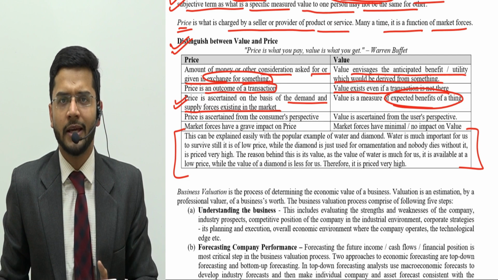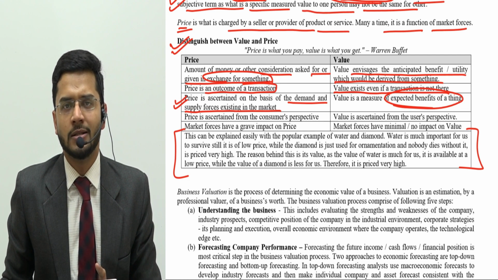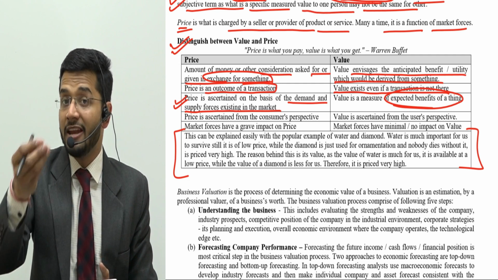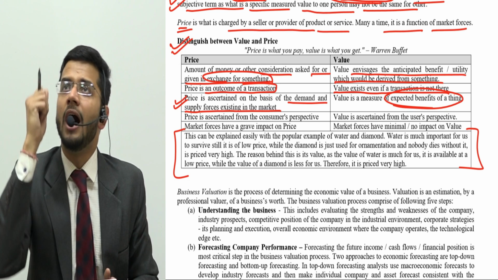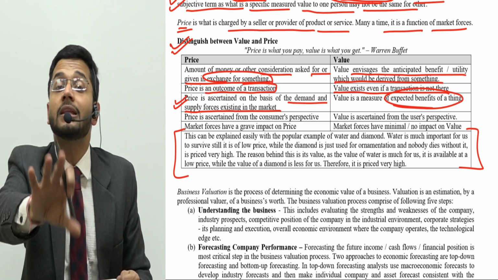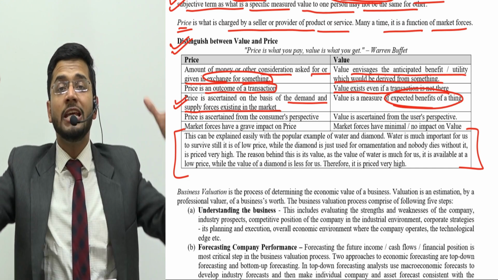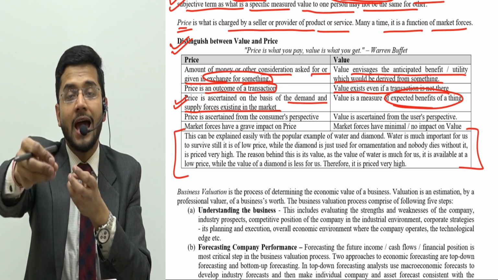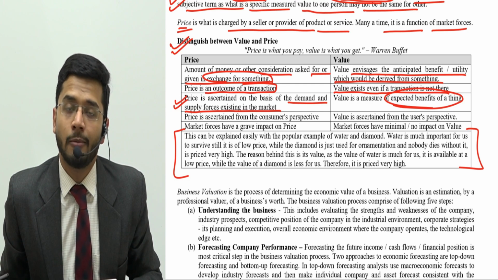Value is not governed by the demands and supplies of a particular product in a market. No, value is governed by benefits derived from a particular thing. So how would we calculate benefits derived from a particular thing? We have internationally accepted methods of ascertaining how we can anticipate benefits of a particular thing.